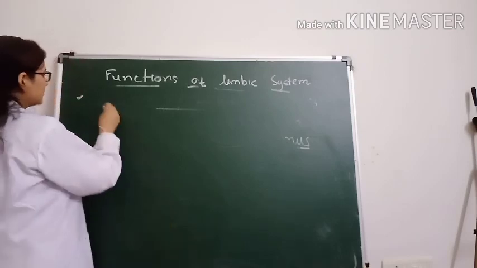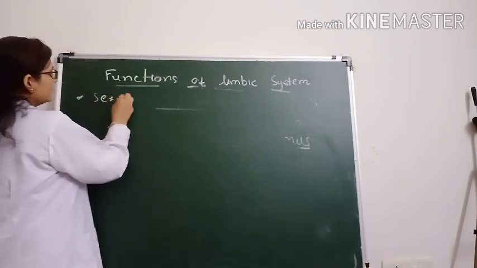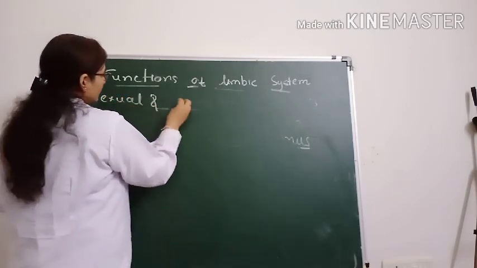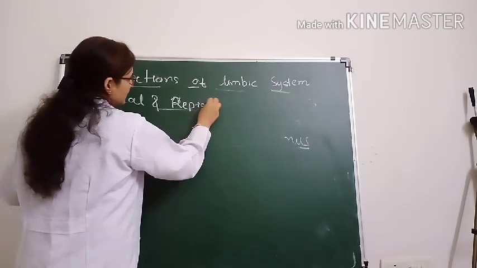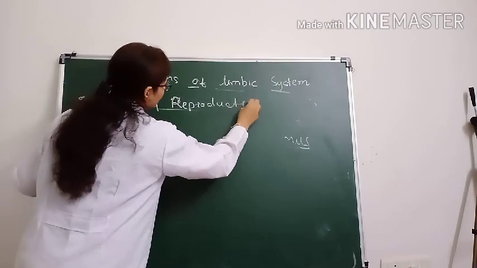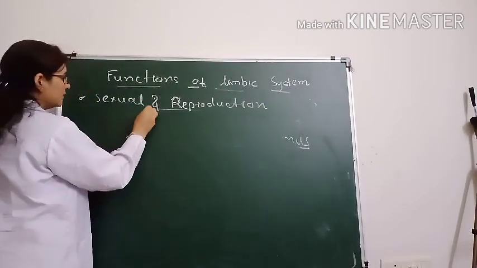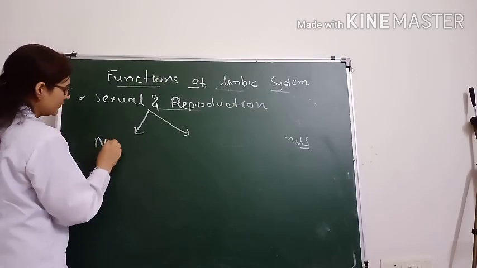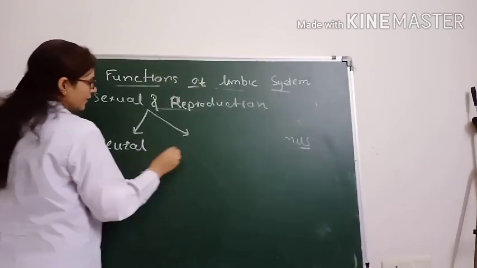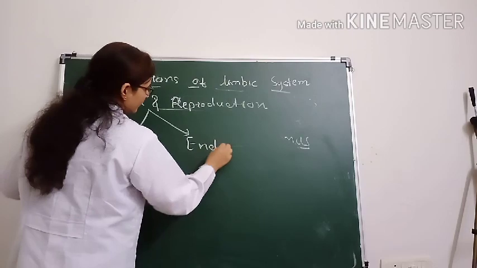Now in sexual and reproductive behavior, there is mainly the role of the hypothalamus. So in sexual and reproduction, there is a role of two parts. One is the neural control and another one is the endocrinal control.